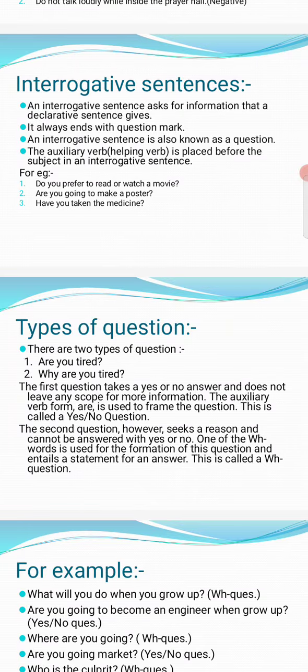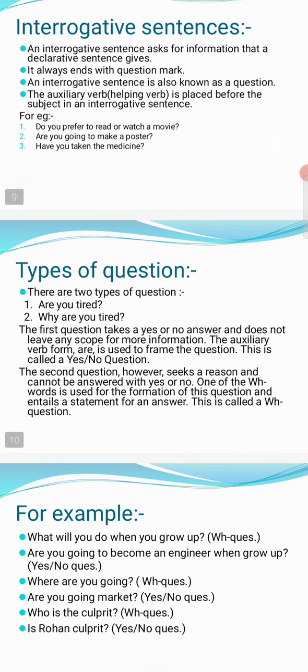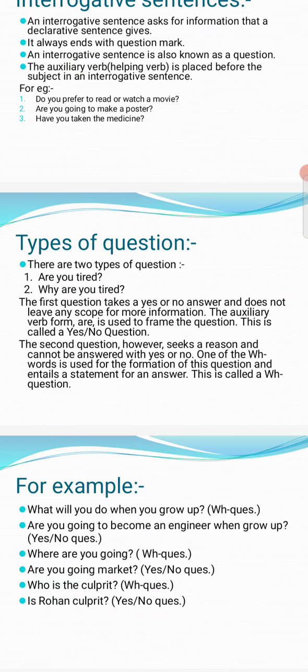The auxiliary verb or the helping verb is placed before the subject in an interrogative sentence. Do you prefer to read or to watch a movie? Question mark is there. Are you going to make a poster? Question mark. Have you taken the medicine? Then the question is there. That is an interrogative, meaning asking a question.